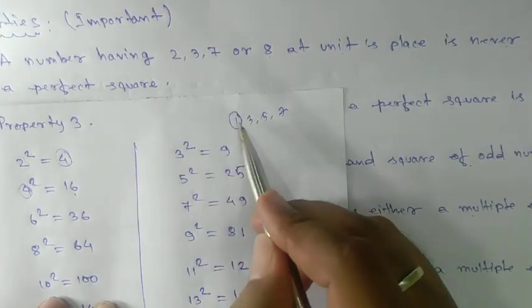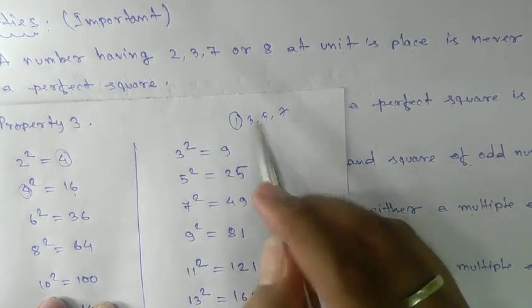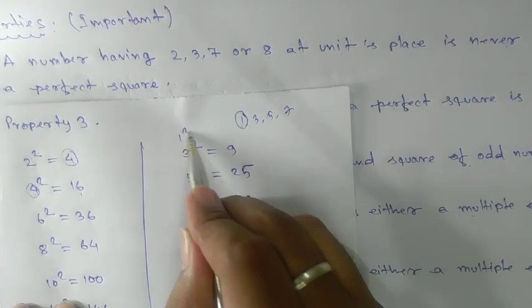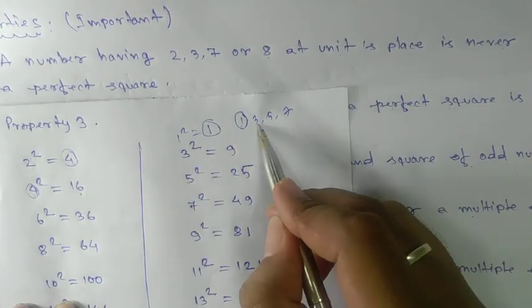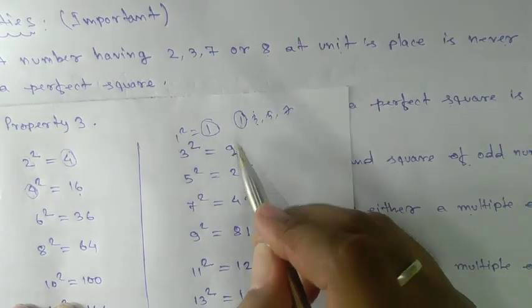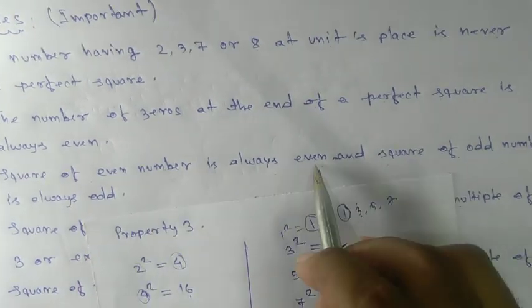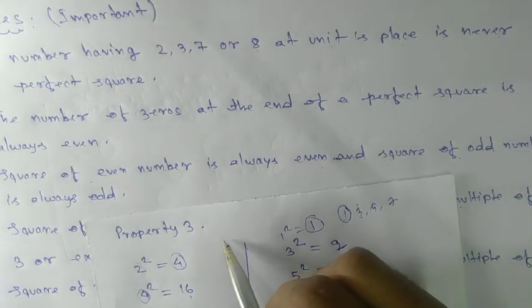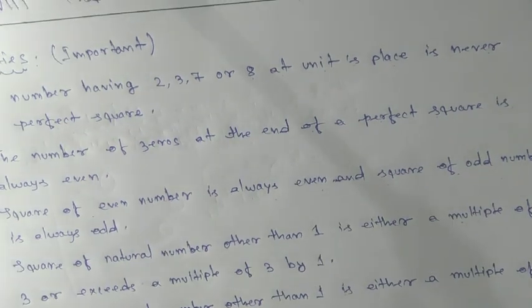Now take the odd number 1 and square it. 1 square is 1, and 1 is also an odd number. 3 is an odd number, square it: 3 times 3 is 9, and 9 is also an odd number. That is the third property. The square of an even number is always even and the square of an odd number is always odd. Next we will proceed to the fourth one.